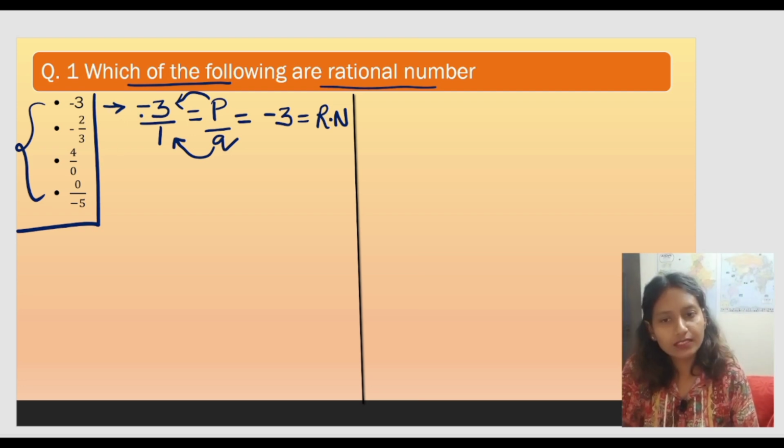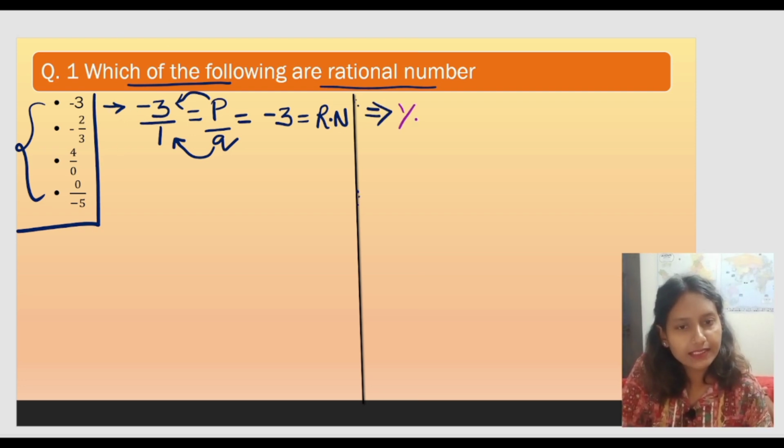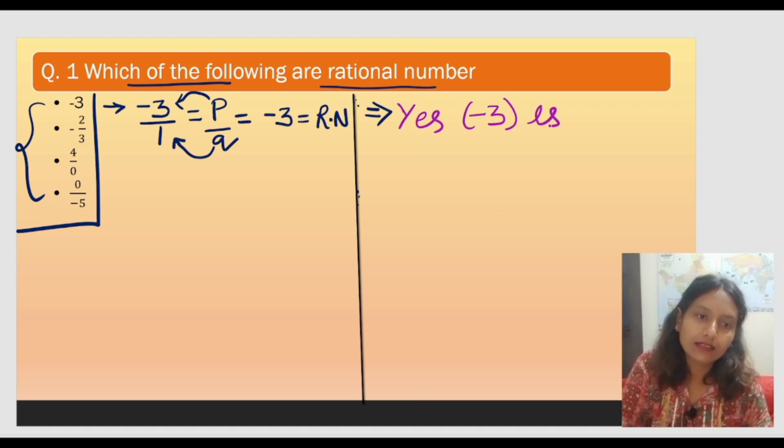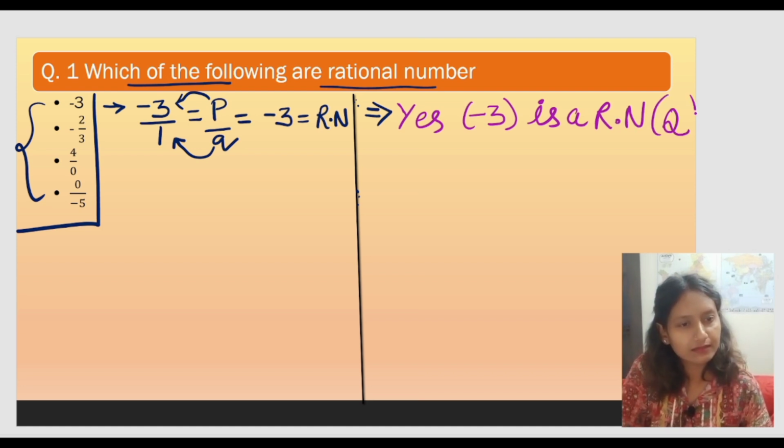So the answer for this first question would be, we will say yes, this -3 is a rational number, or we can say it is a Q.